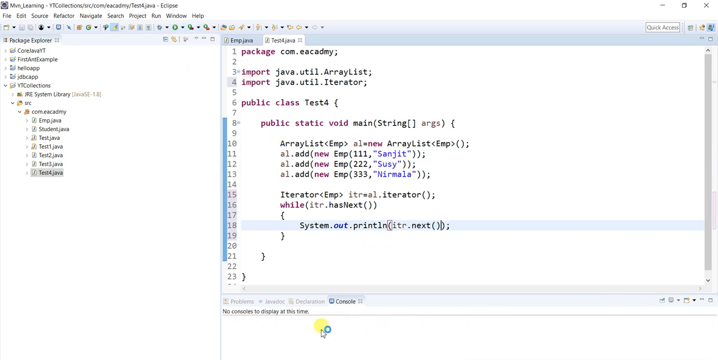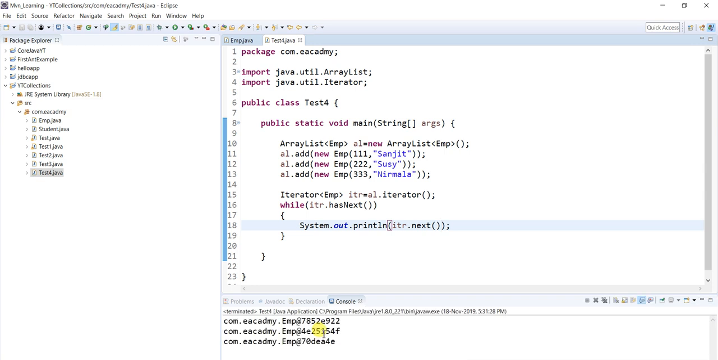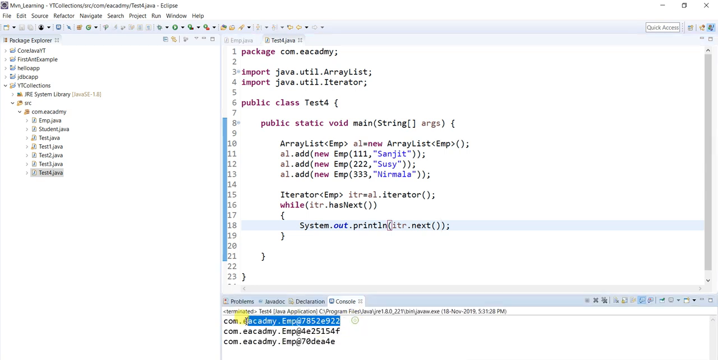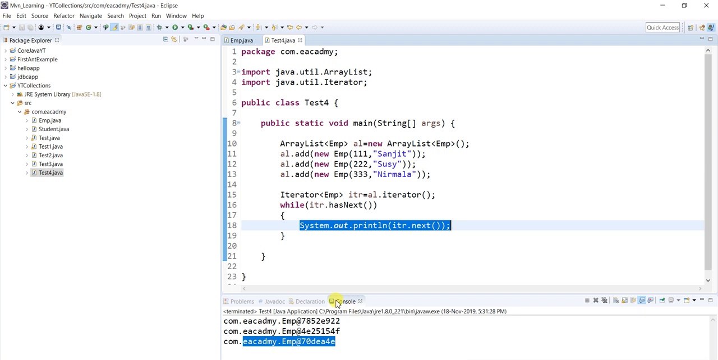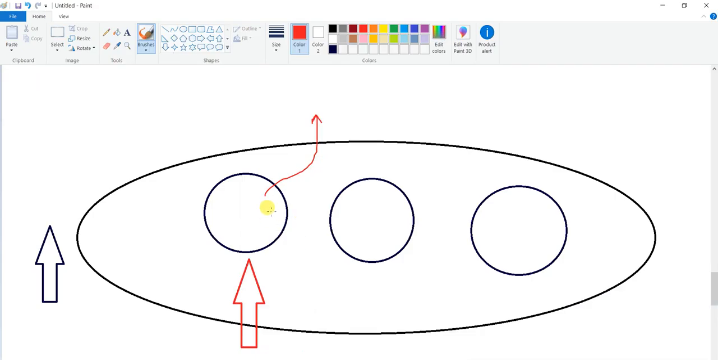Let me print it out. So you will see I am just getting the reference of the object, right? Reference means I am getting the hash code. But I don't want hash code. I want the pure object. Means itr dot next I am printing. And what is the value of itr dot next? The hash code, right? Because it's not a string, it's hash code.